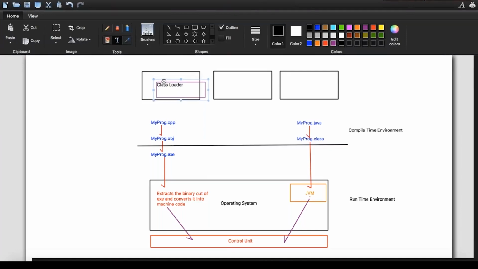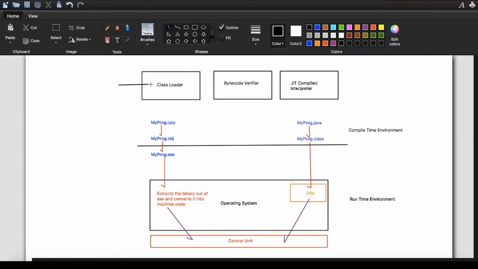So where all the binary code is loaded. Then we got the bytecode verifier. And lastly, we got something known as the JIT compiler, and the interpreter as well. Both of these things we have in the JVM. This is what the JVM is.